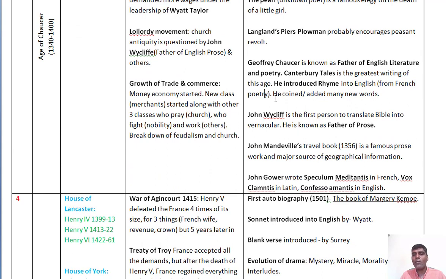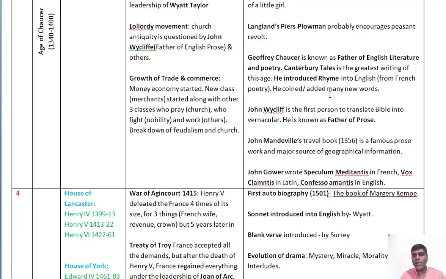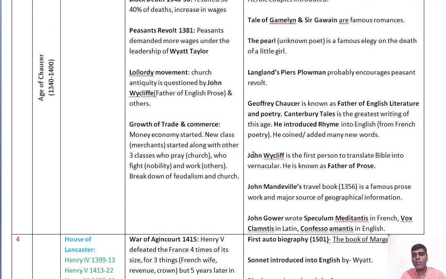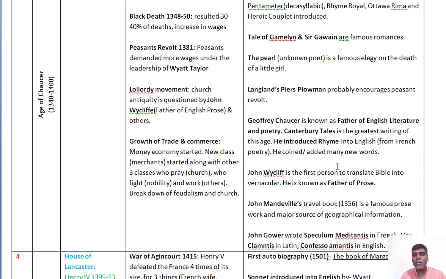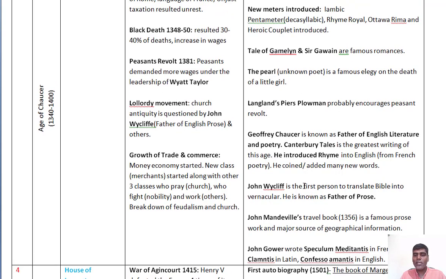And he coined more than 1,000 words. He added many words into the English language. And one of the important authors is John Wycliffe. He is also called the father of English prose, and he is the first person to translate the Bible into the vernacular language, that is, into the English language. Originally it was in Latin, so he translated the Bible from the Latin language to the English language.